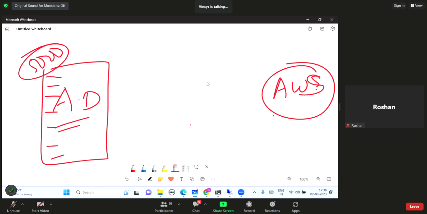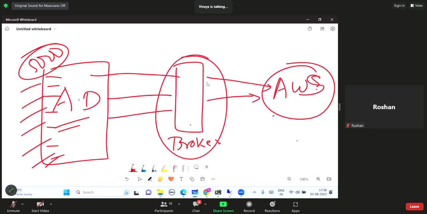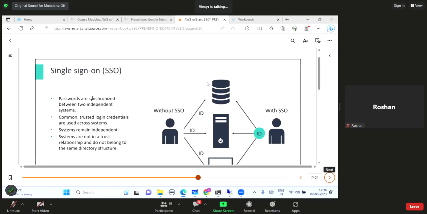So what is the solution now? I can use federation here. I can use some identity broker. We can call it an identity broker. So I will use the same Active Directory, and using the same username and password, my employees will be able to access the AWS. This broker is going to create a trust relationship between my company's Active Directory as well as the AWS. So folks, this is what happens in single sign-on. Now let us go back over here.